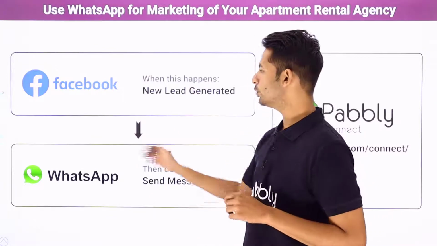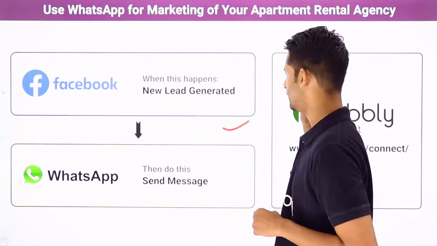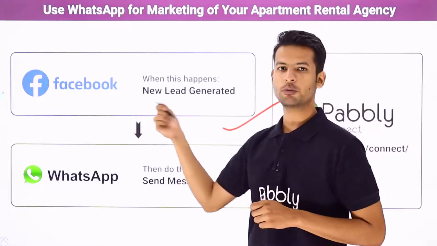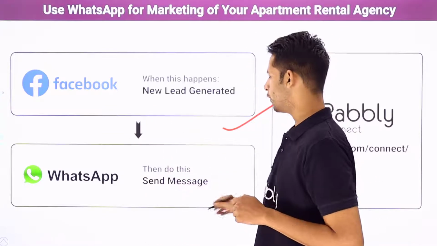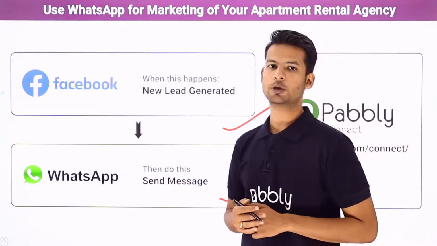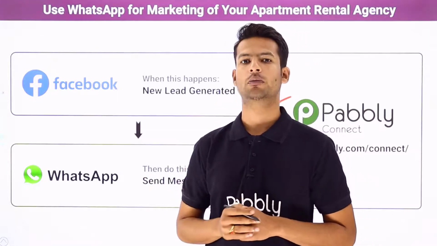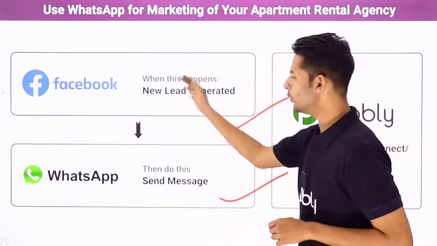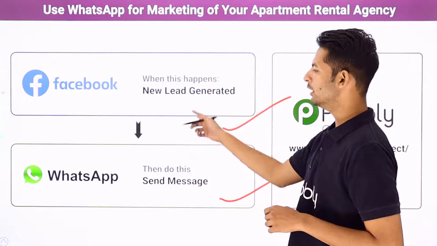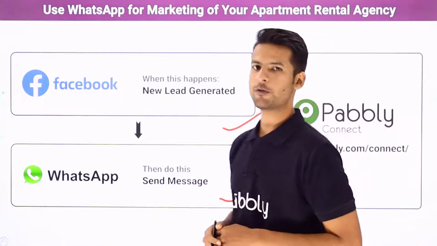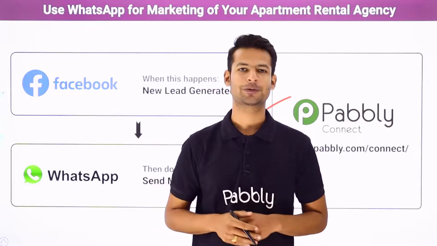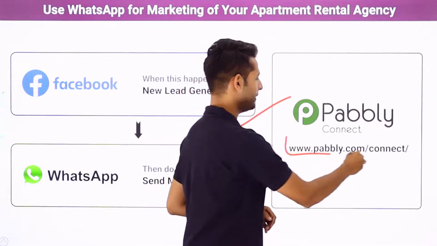So for that, I have used two applications here. First, I have used Facebook. We have used this platform to run our advertisement. Then I have used WhatsApp, a famous chatting app, to send them the message with the link of the brochure. But here I have to face one more problem. The problem is there is no direct link or integration between these two applications. So how have I performed the automation? Let me tell you. With the help of Pabbly Connect.